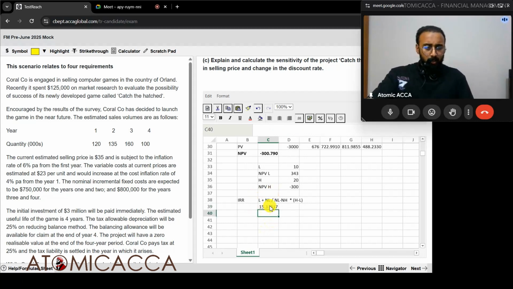This is a section C question. It's human marked, so the examiner is definitely going to see your workings and everything. So that is totally fine.